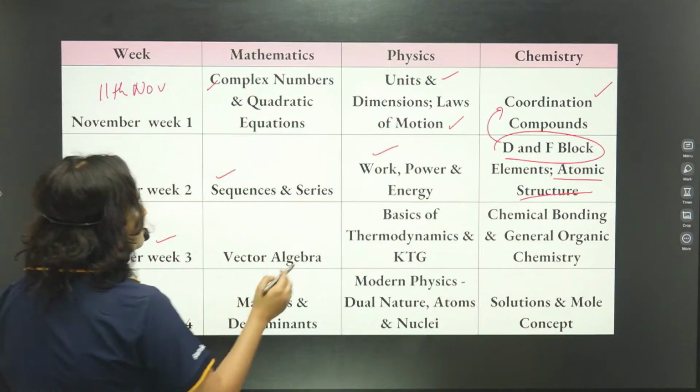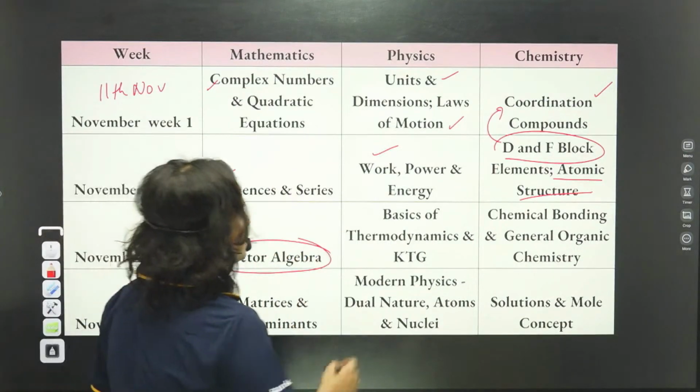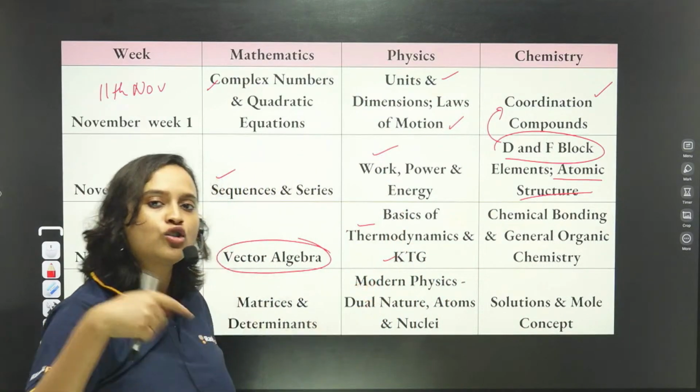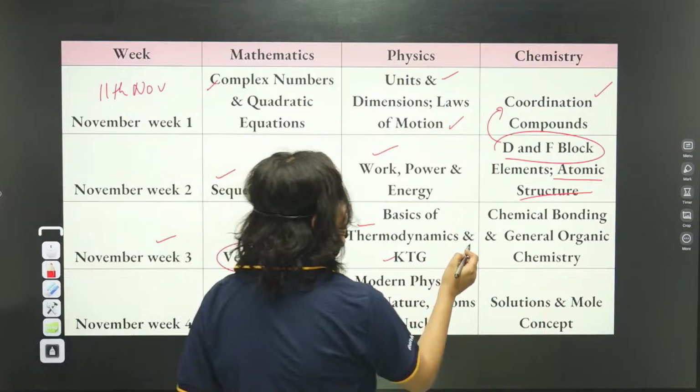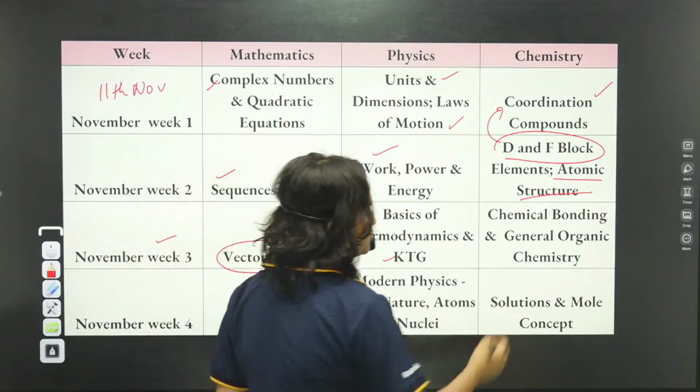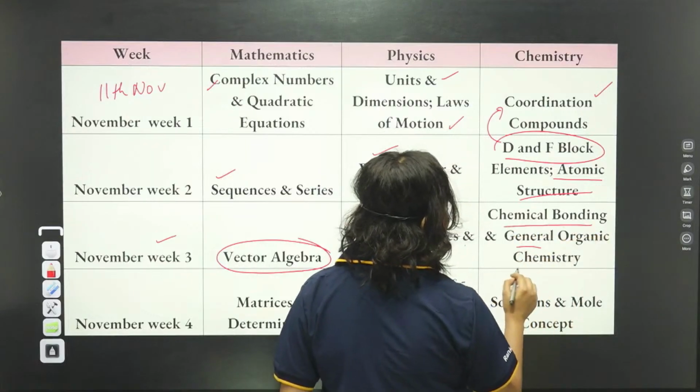Week 3 in November, you will be doing vector algebra, thermodynamics, and KTG. Once you do thermodynamics and KTG, go to the chemistry thermodynamics also and study a little bit so that you can understand the comparison and it will become easier for you. And here you will do chemical bonding and GOC.